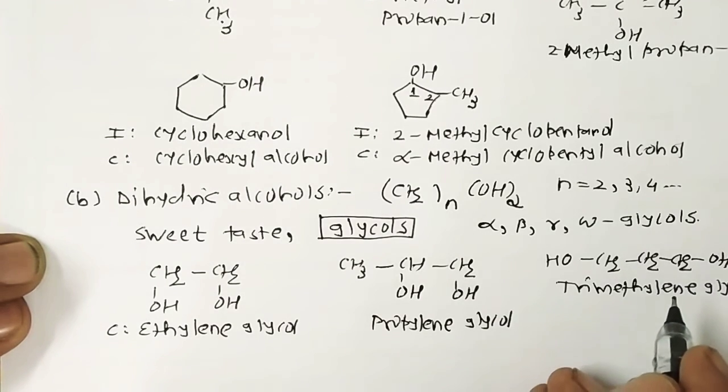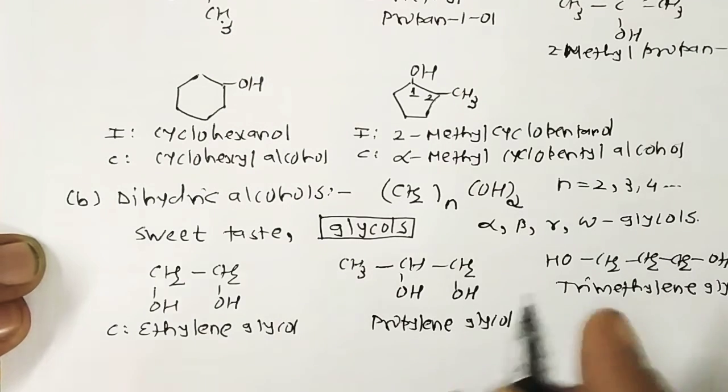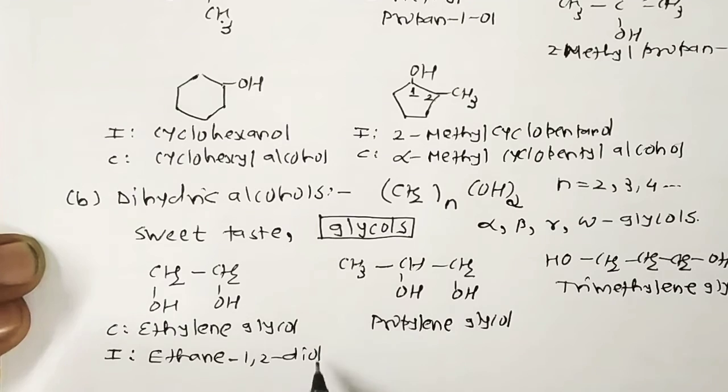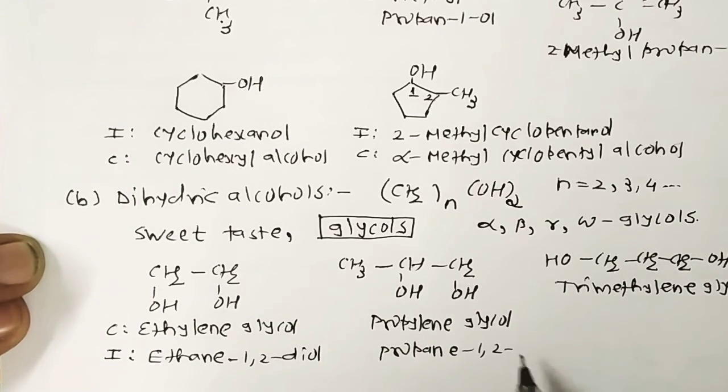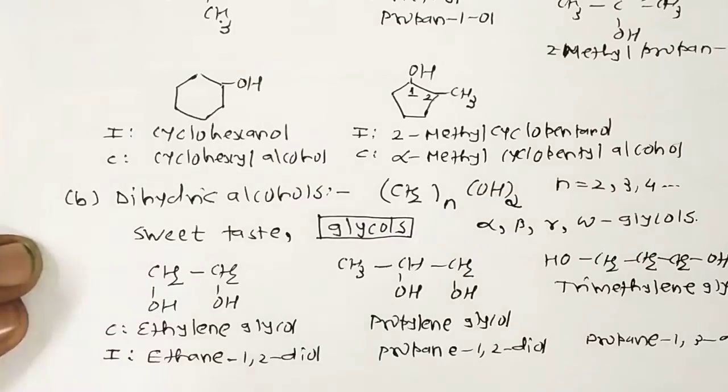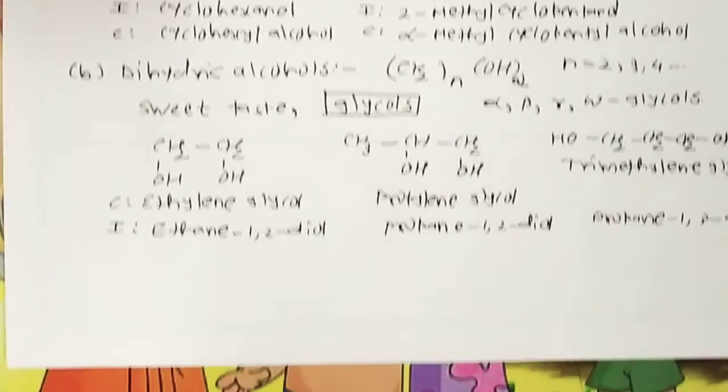It's not the IUPAC system. So what about the IUPAC system? The IUPAC name of the first compound is ethane 1,2-diol. The name of the second compound is propane 1,2-diol, right? The name of the third compound is propane 1,3-diol. So this is about the reference to dihydric alcohols.